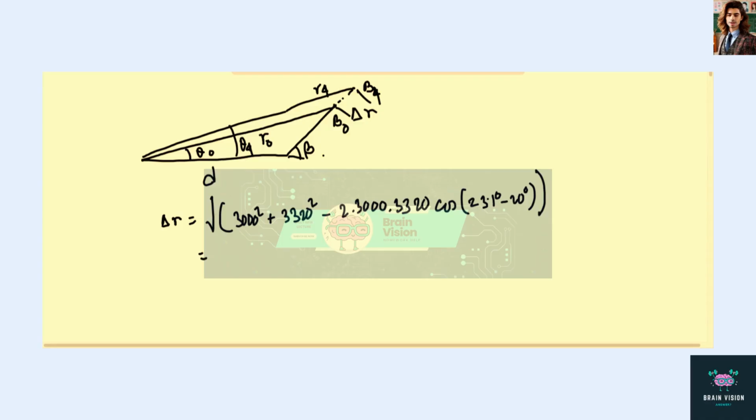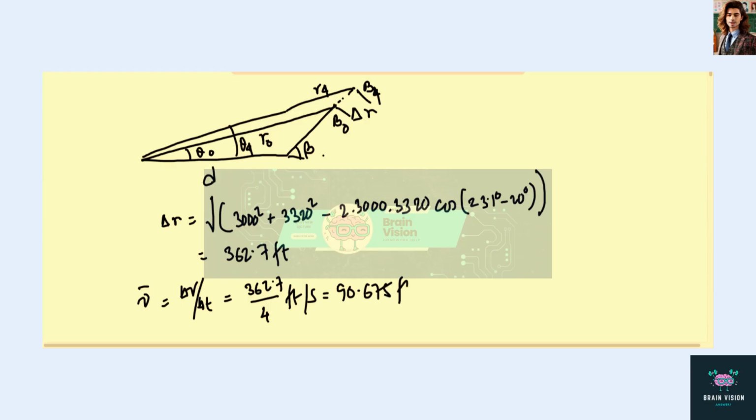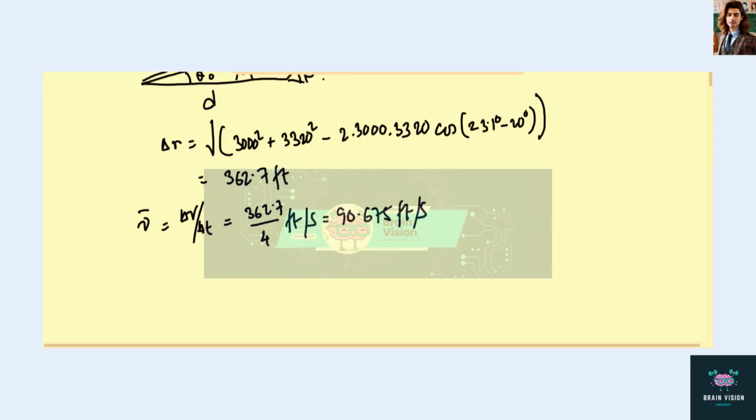So solving for this, we get delta r equals 362.7 feet. Now average velocity is delta r over delta t equals 362.7 over 4 feet per second equals 90.675 feet per second.